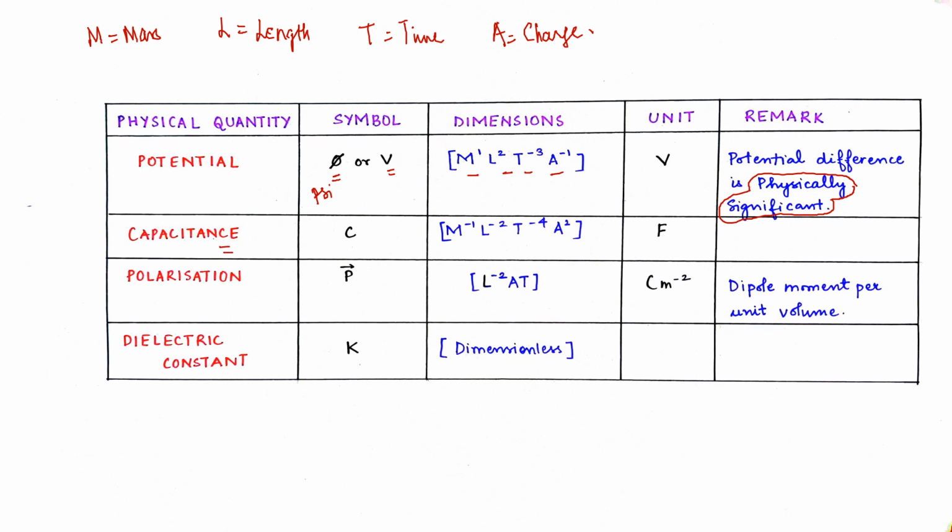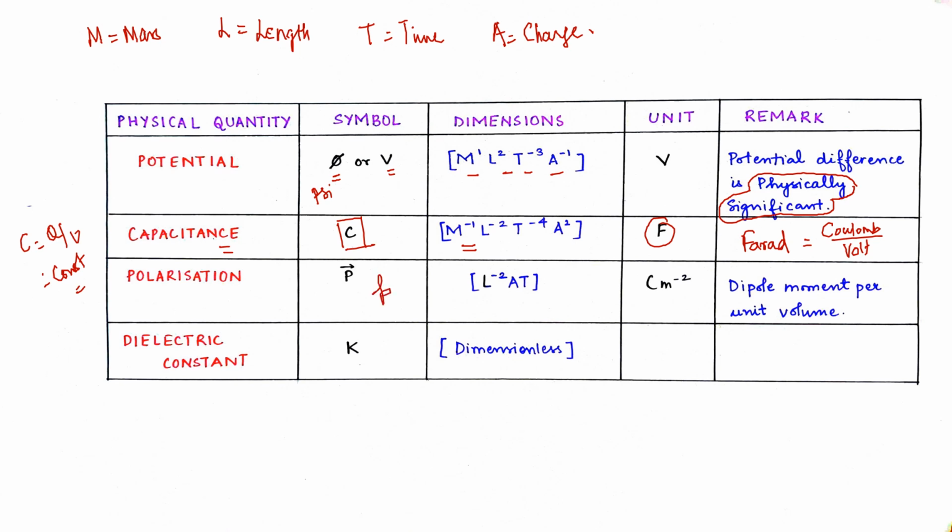Then we have capacitance. Capacitance is basically written as Q upon V, and it is a constant which defines a capacitor. This is denoted by the symbol capital C, and the dimensional formula is M^-1 L^-2 T^4 A^2, and the unit for this is F. What is F? F is farad. Farad in the form of charge and voltage can be written as coulomb per volt.